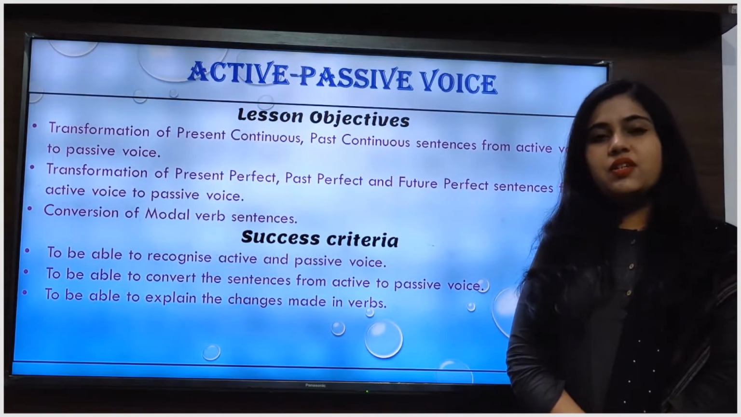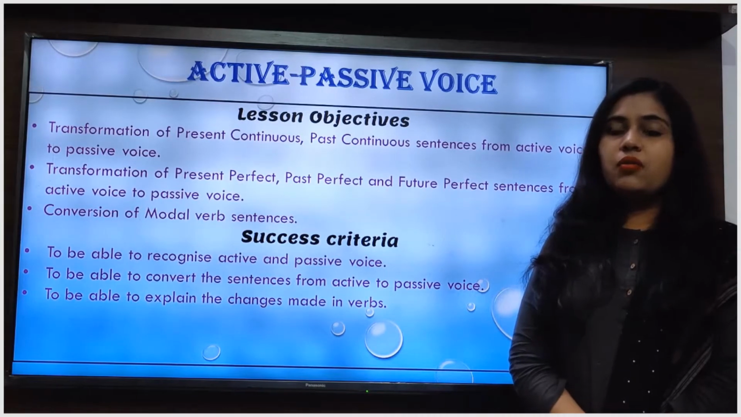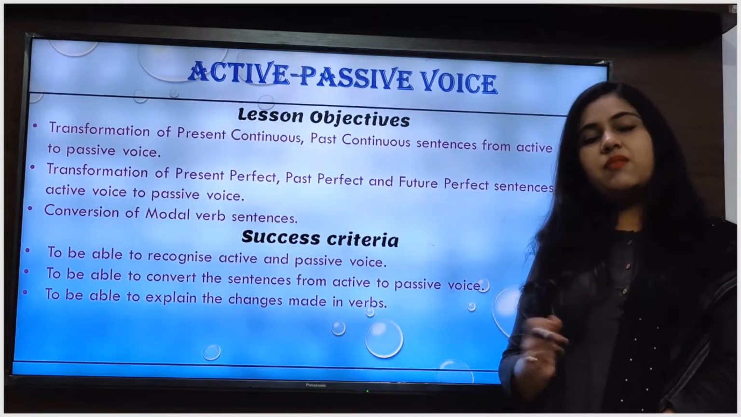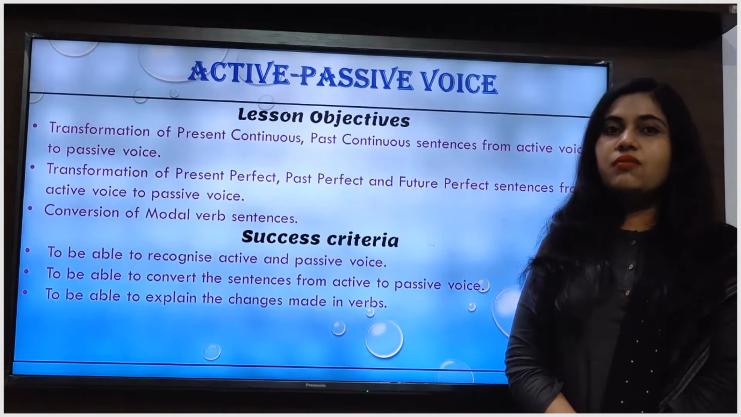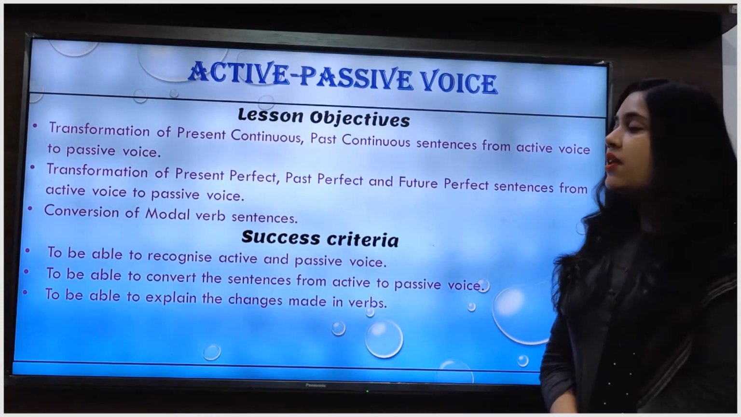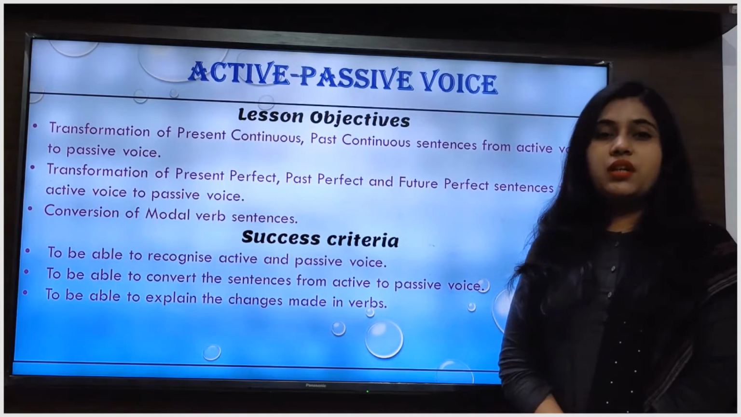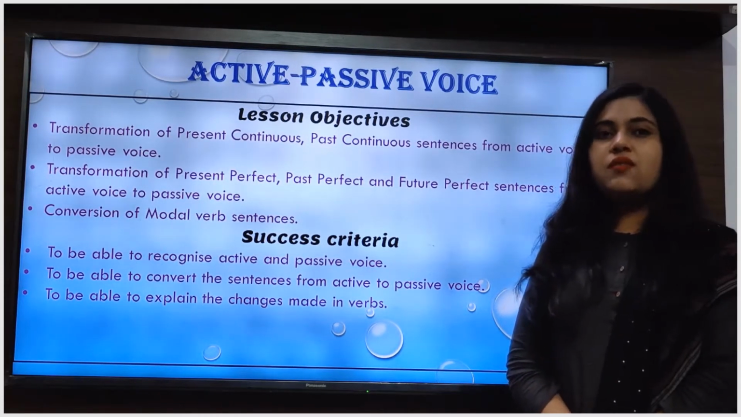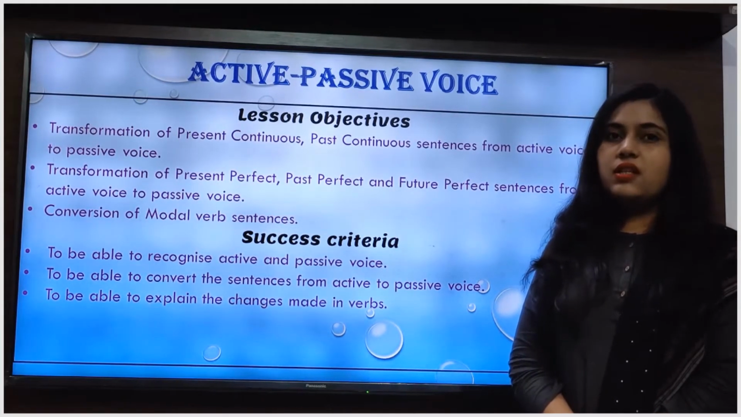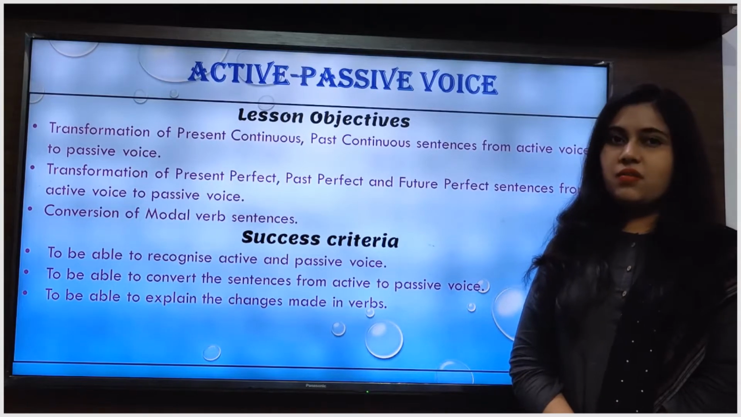In the previous session, we have already discussed what voice is, what the difference between active voice and passive voice is, and the basic rules of changing the sentences from active voice to passive voice. We also learned how to change sentences of simple present tense, simple past tense and simple future tense from active voice to passive voice.